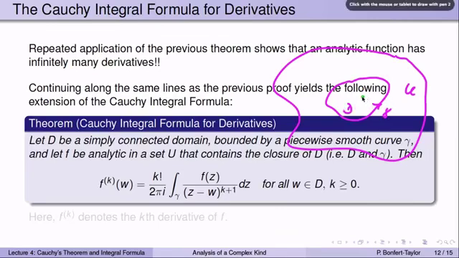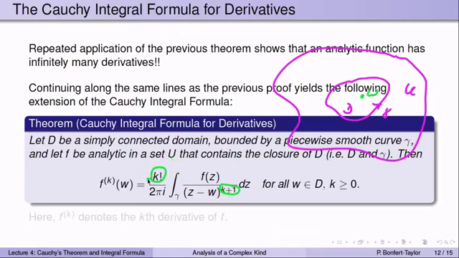And for any w inside gamma, the kth derivative of f at w can be found by taking k factorial, that's k times k minus 1 times k minus 2, and so forth, all the way down to 1, divided by 2 pi i, times the integral over the boundary gamma of f of z divided by z minus w to the k plus 1 dz. So the only difference to the previous formula is this k factorial here. There used to be a 1 there. And this k plus 1, which also used to be a 1.